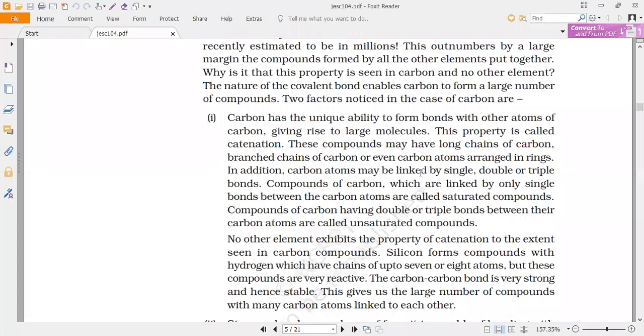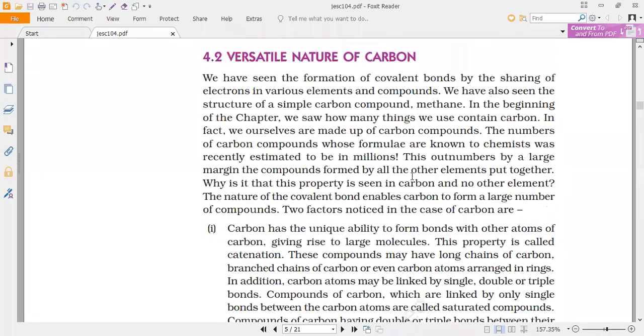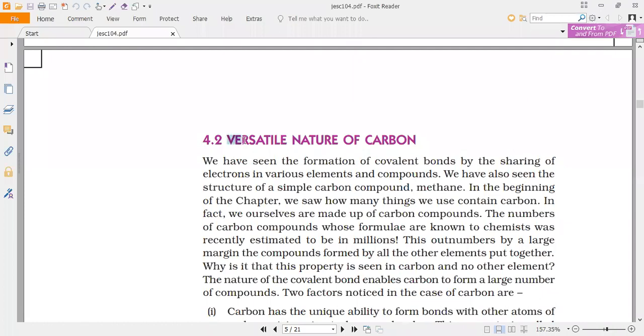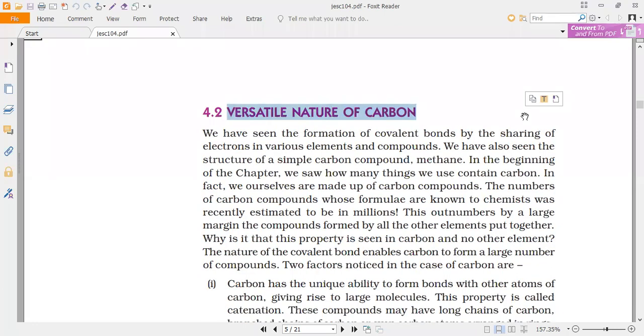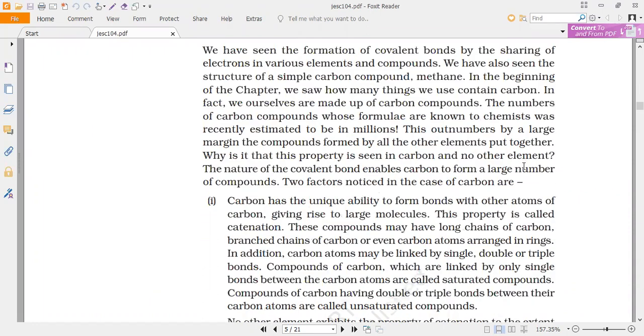Observe. As I told you, the versatile nature of carbon basically has four properties. These four properties are very important. Many times they will ask the question, what are the versatile properties of carbon, and you have to write them. The first property, as we studied, is tetravalency of carbon. So it will always form how many bonds? Four bonds always. So that is its unique nature. It can react with so many elements like oxygen, sulfur, nitrogen, and halogens and form strong covalent bonds.